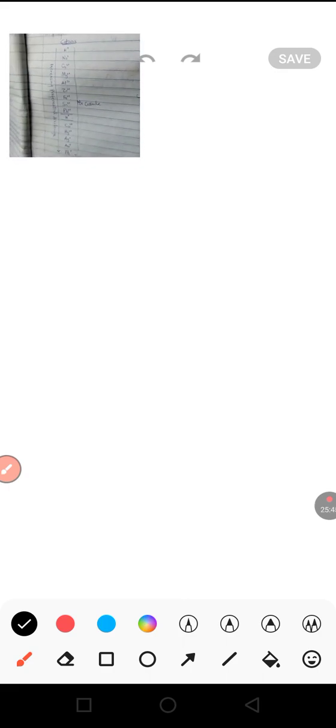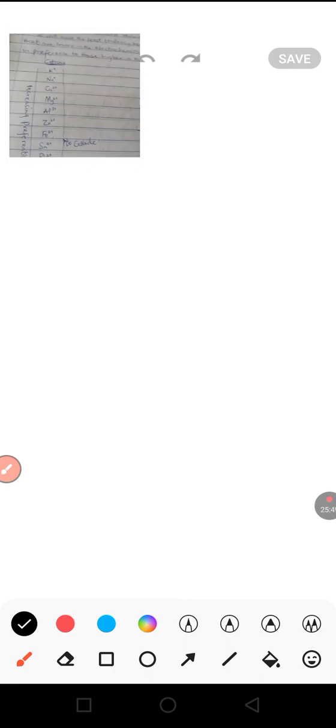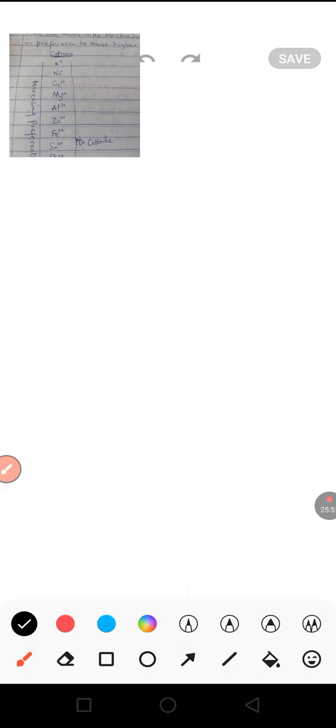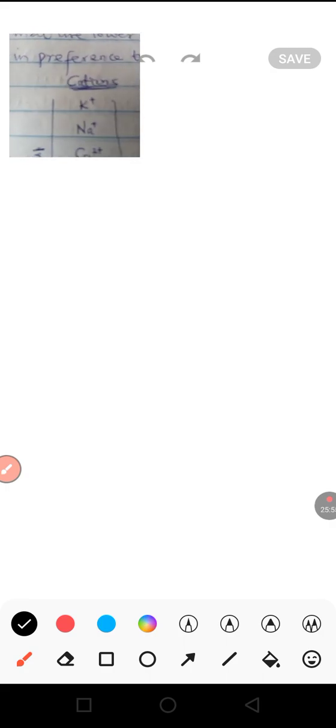As you consider the ions on the list, we have potassium being the first on the list of all the cations.